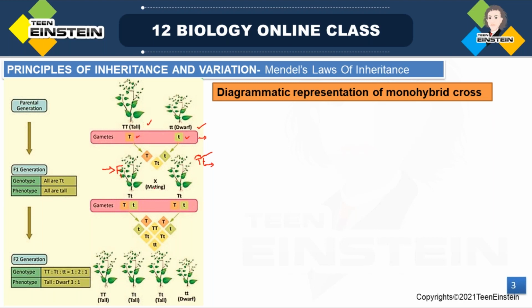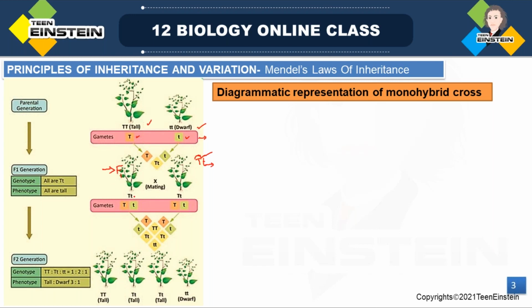Then he allowed for self-pollination. Here it was selfing, because this is a heterozygous condition, right? He didn't do any cross-pollination here. He allowed only for selfing. Then he raised the F2 generation. See how he made F2?